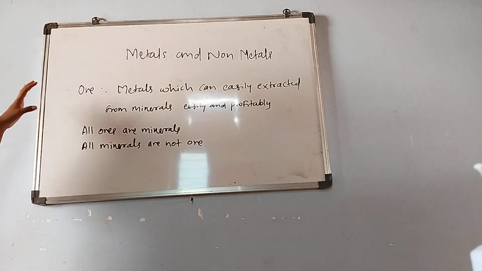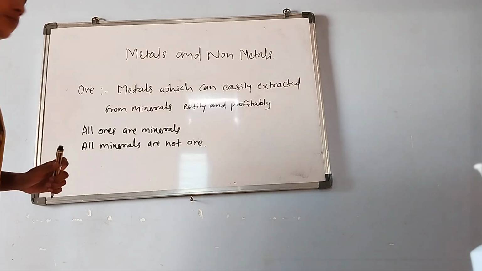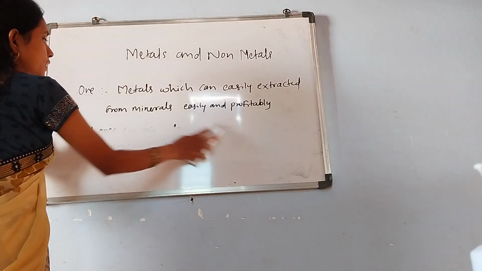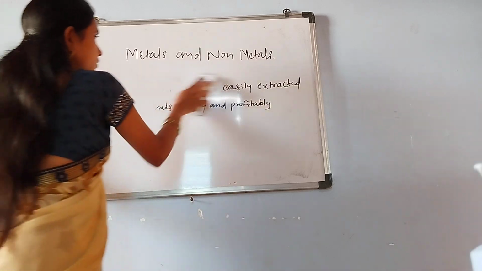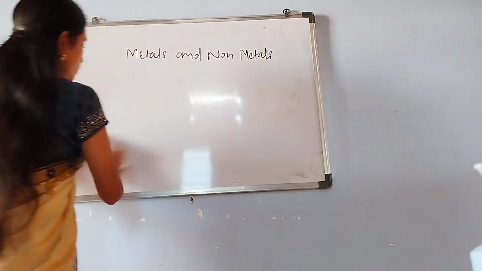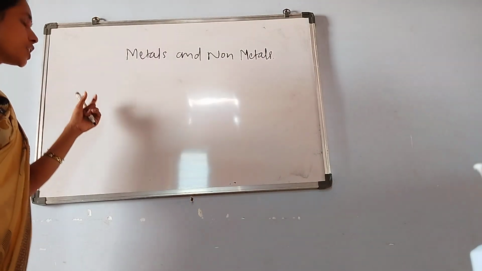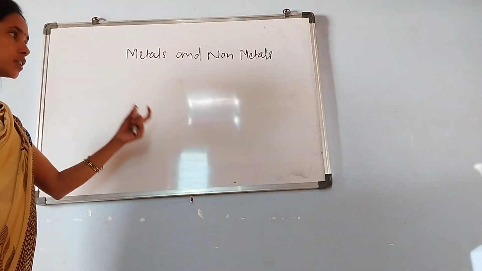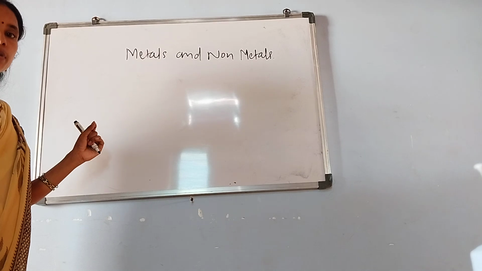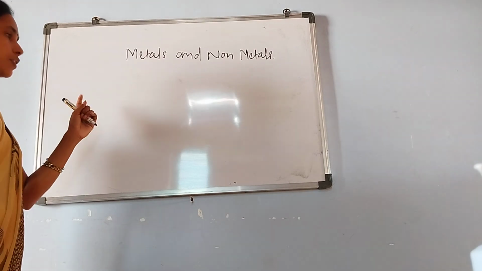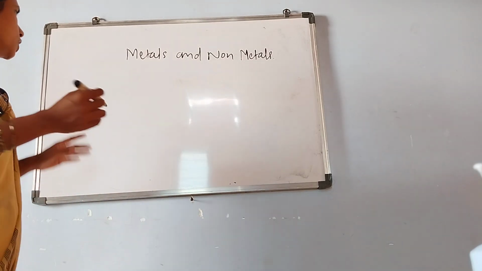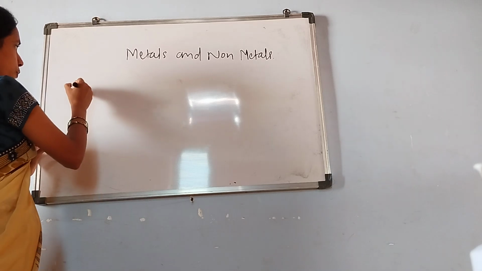Next we will discuss what is metallurgy. What is the definition of metallurgy? Metallurgy is the extraction of metal, easily and profitably, for the industrial process. I'll write down the definition.